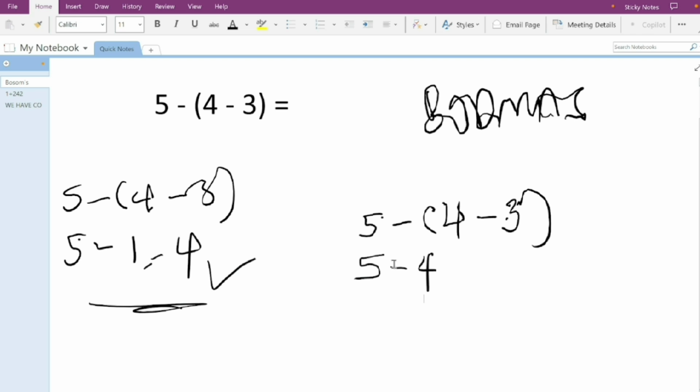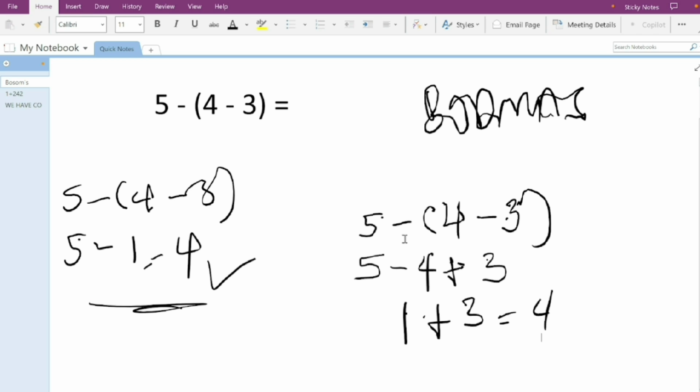So we have it as 5 minus 4. Note the 4 has a plus in front and it's changing to minus 4. Then this minus, since it's affecting everything in the bracket, also affects the sign of this 3. If it were positive, you have positive 3 here, it changes it from positive to negative. In this case, you have that as negative, so it changes it from negative to positive. So therefore, it's plus 3. So we have 5 minus 4, 1, 1 plus 3, 1 plus 3 is 4. So we see that solving with the bracket opened, making sure we take note of this negative sign and its effect, we got the same answer as the right way of solving it.